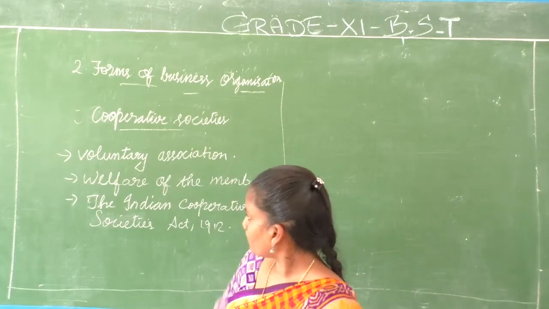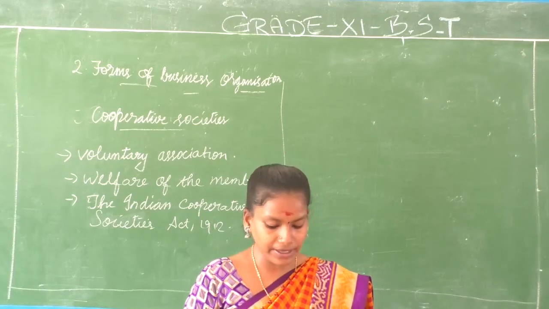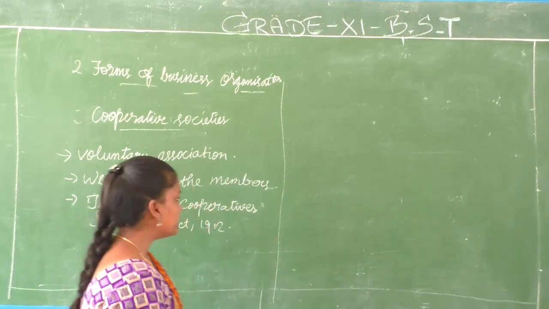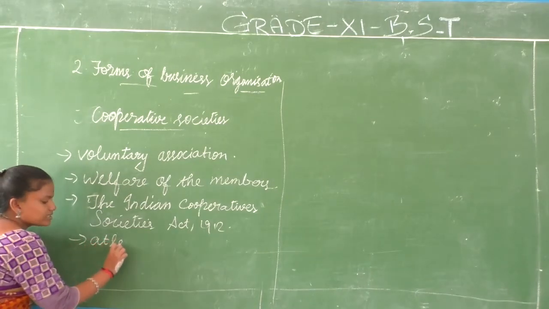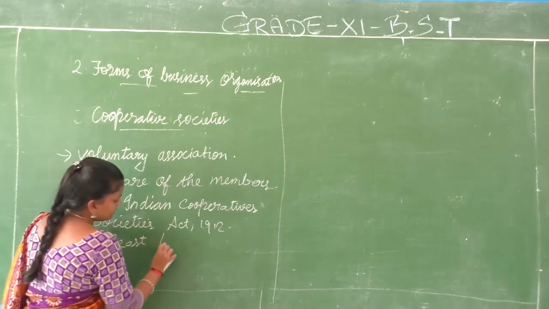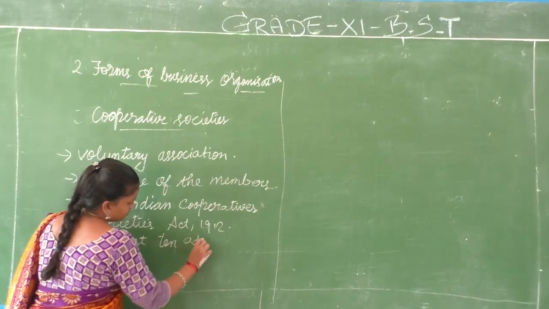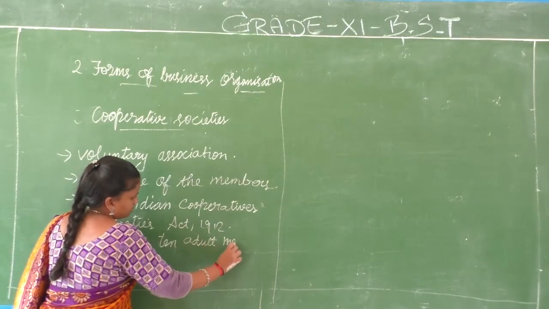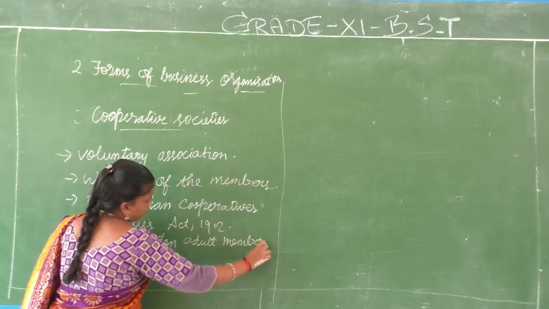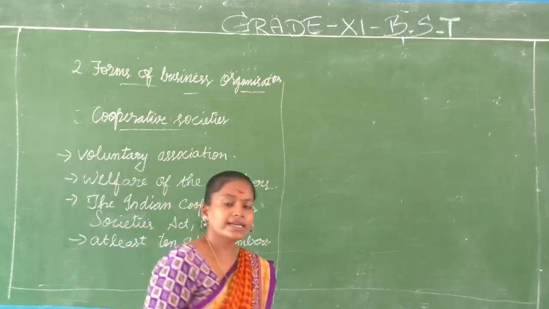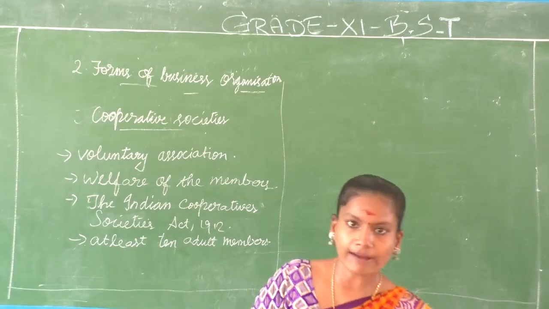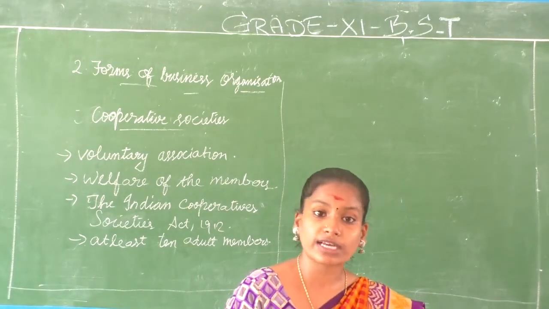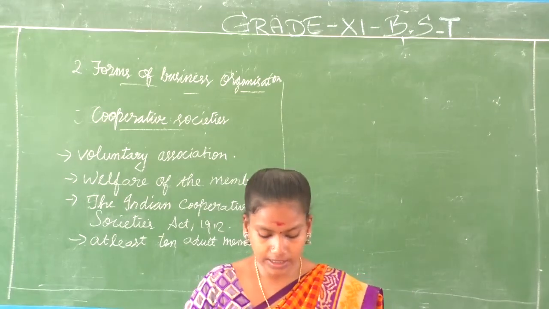How many members are needed to start a cooperative society? You need at least 10 adult members. It is just the minimum. We have various kinds of cooperative societies which we will discuss later in this class.